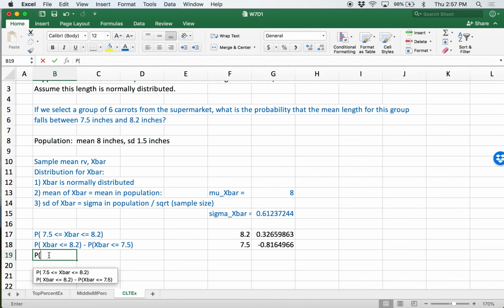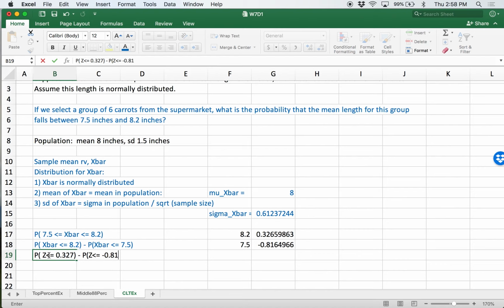So this would be the probability that z is less than or equal to 0.327, minus the probability that z is less than or equal to negative 0.816. Now we can compute each one of these using NORM.S.DIST and finish the computation. So you have NORM.S.DIST of 0.327 true minus NORM.S.DIST of negative 0.816 true. This is our probability.